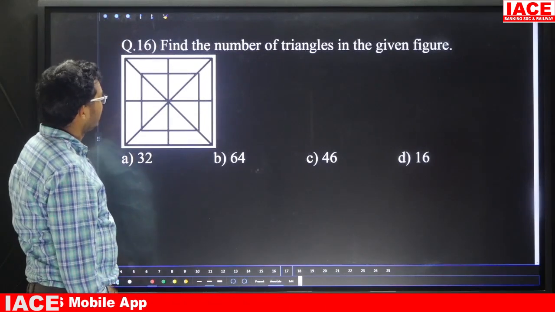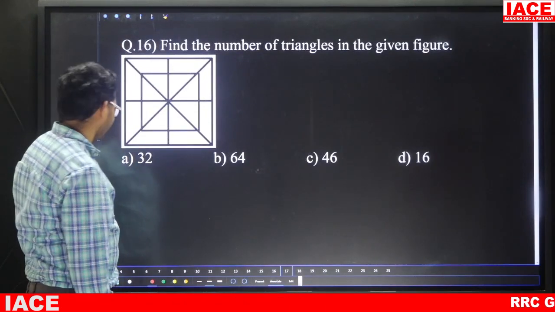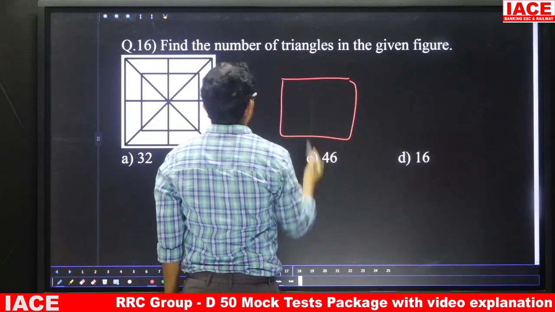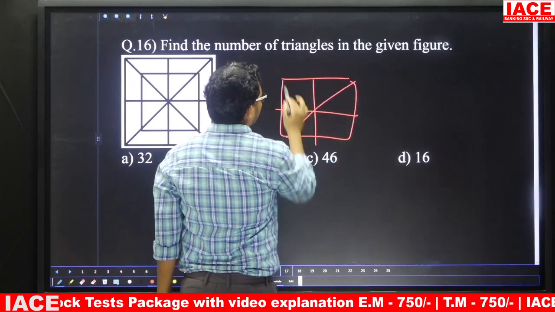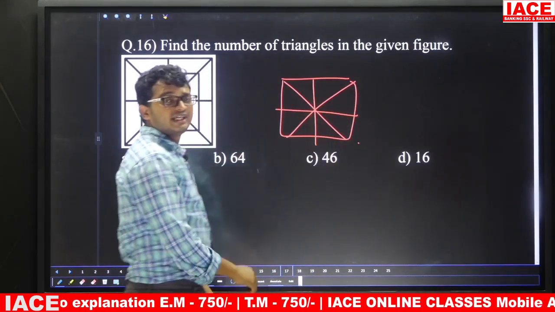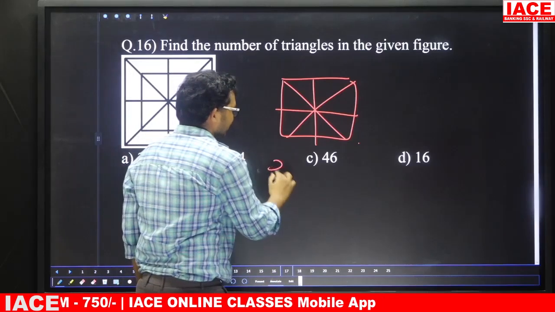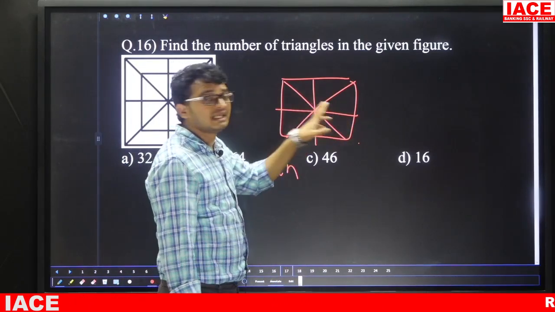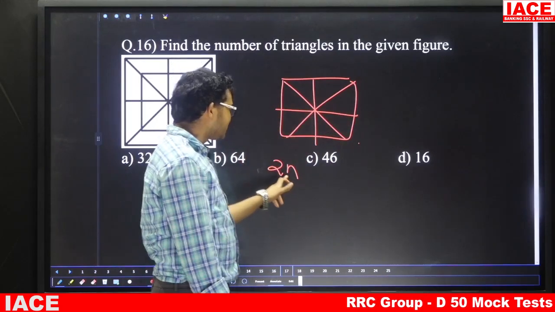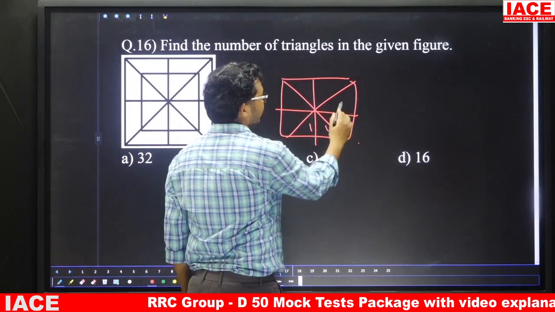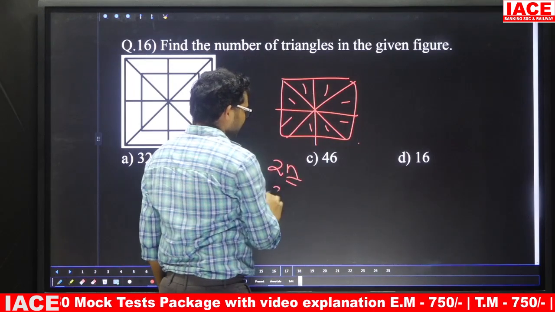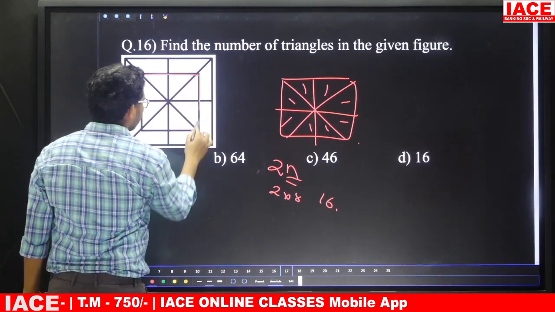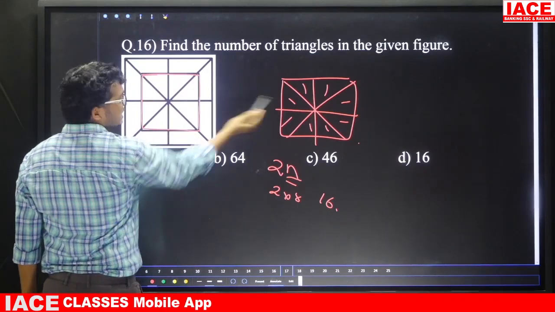Friends, question number 16, find the number of triangles in the given figure. Friends, we know one basic point. If the figure is like this, the number of triangles in the given figure, the formula is what? 2n, where n is the number of small triangles: 1, 2, 3, 4, 5, 6, 7, 8. That means 2 into 8, total is what? Here 16.